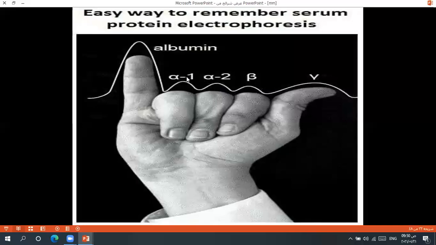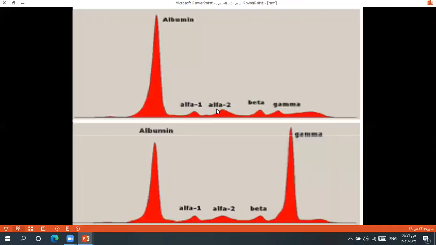Globulin includes alpha 1, alpha 2, beta, and gamma globulin. This is normal. Normally in serum protein electrophoresis, we have one spike, which we call albumin. The second spikes are by globulin: alpha 1, alpha 2, beta, and gamma.